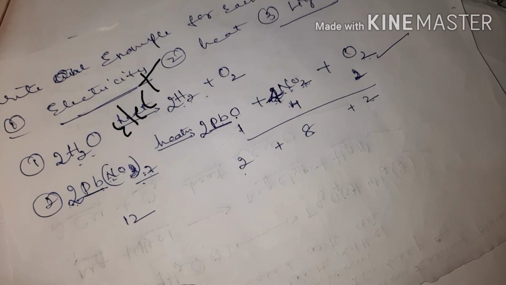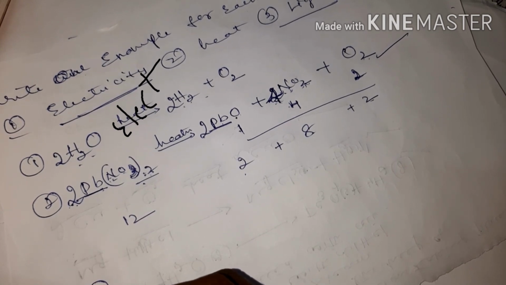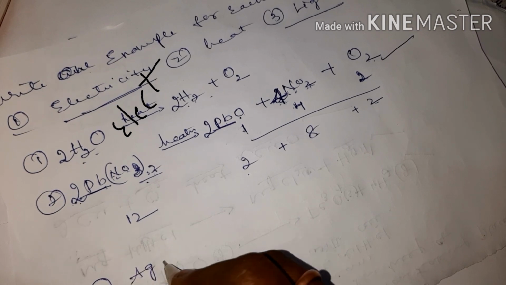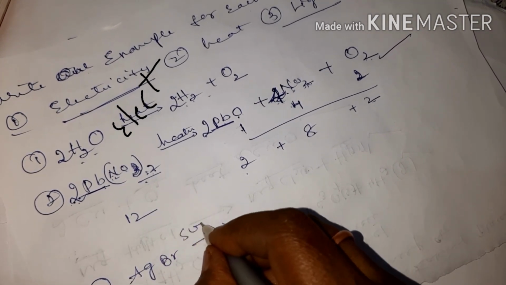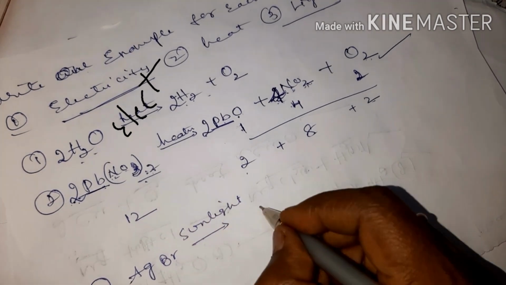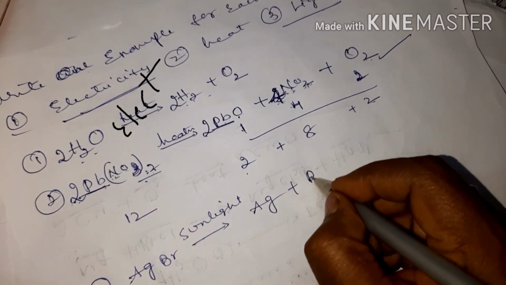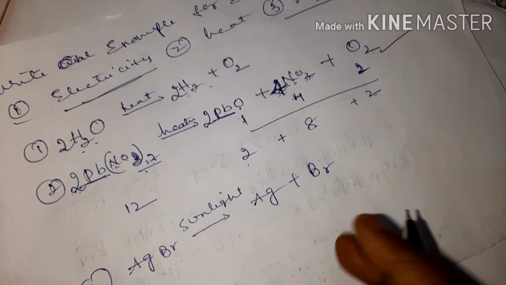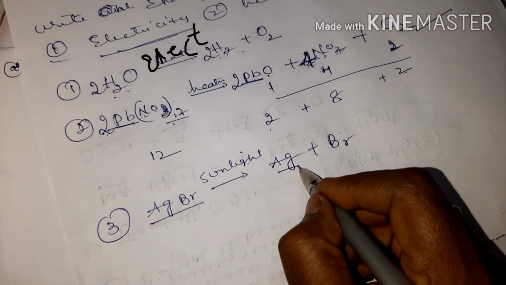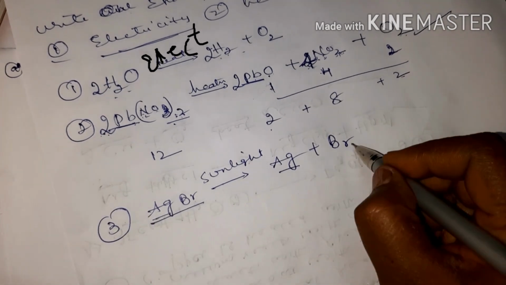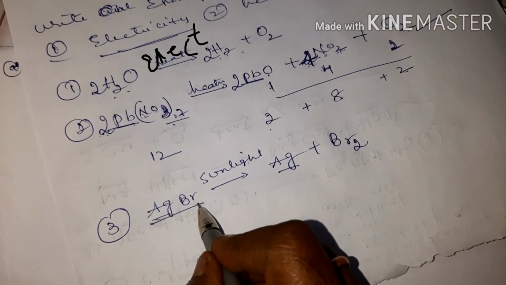And for light, third one, you can take silver bromide.